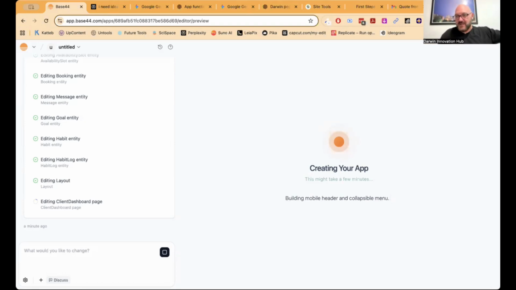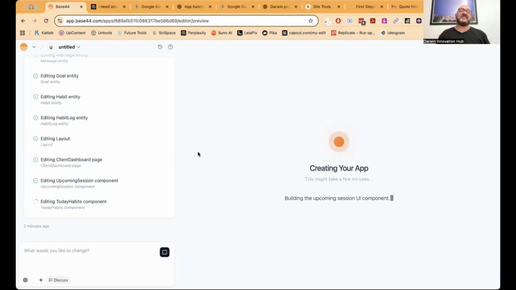Plus, we're just going to be running a little bit over time because we're waiting for this app to create itself. So it's creating a client dashboard page. This one's taking a little bit of time, but it is the last step on that particular chain of actions it's taking to build us this app. And it takes a while, and that's good. The beautiful thing is, we can go anywhere else and start creating things. Remember, tonight we've already created a calendar app, which I've put on the internet live. We've already shown you the other things I've created. And now we're also creating a real live app right in front of us. So as that's starting to create itself, that's something we can look at as something that's possible.